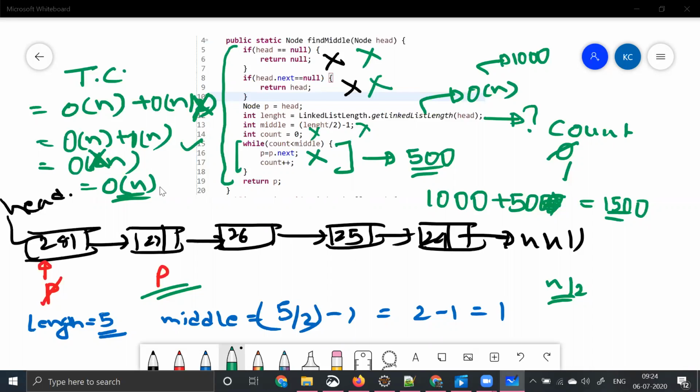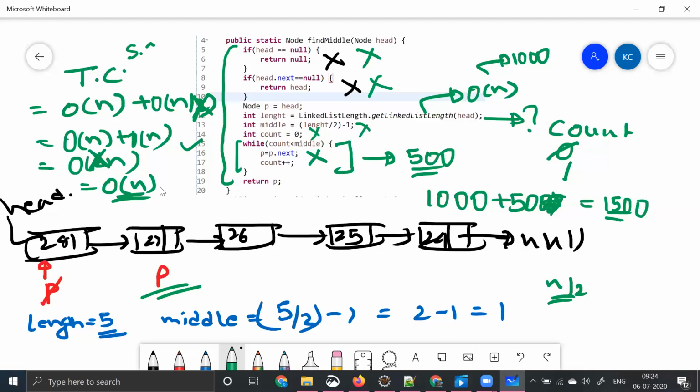Then the next question is, what should I improve? Should I improve the time complexity or space complexity? The space complexity here is order of 1. You can never improve that, because your input size is not increasing. So space complexity is perfect, which means he wants you to improve the time complexity. But you're saying the time complexity is already order of n. What else can I do? Even though it is already order of n, you're taking n plus n by 2 number of steps. So what you have to do is reduce the number of steps.